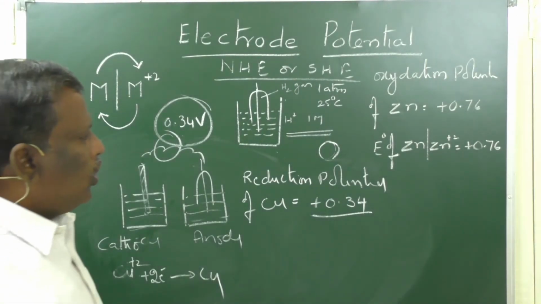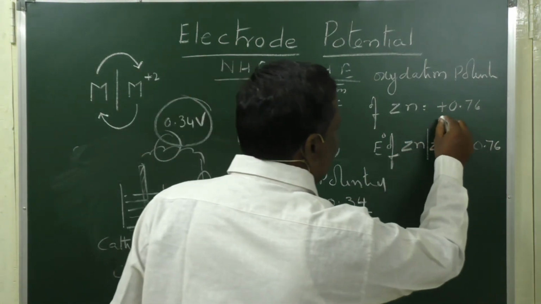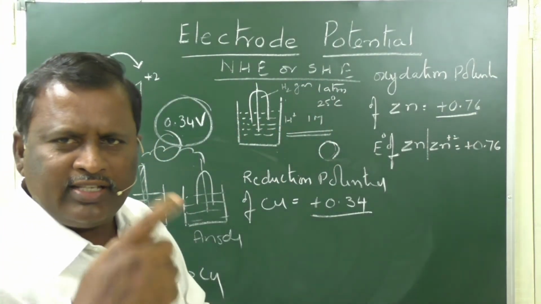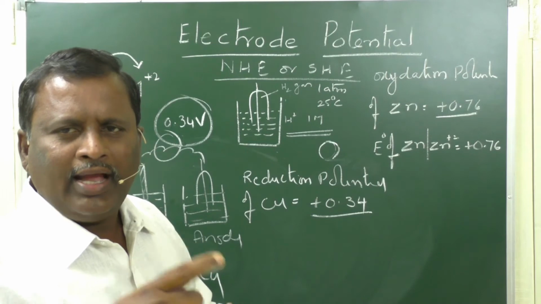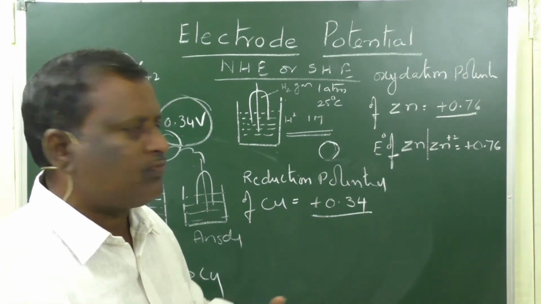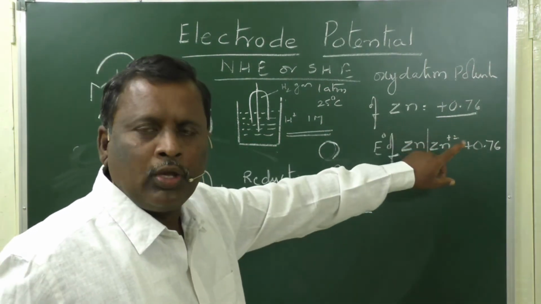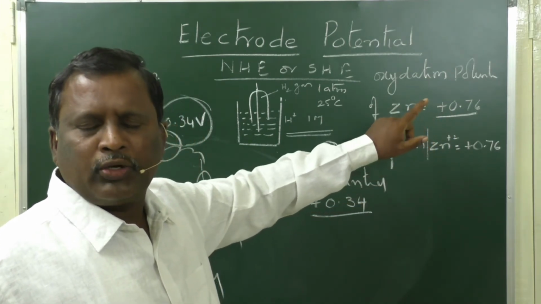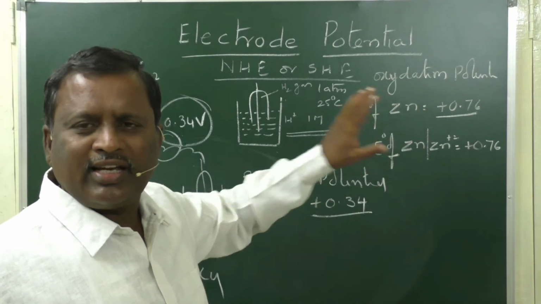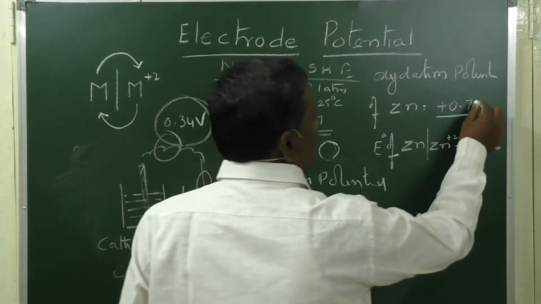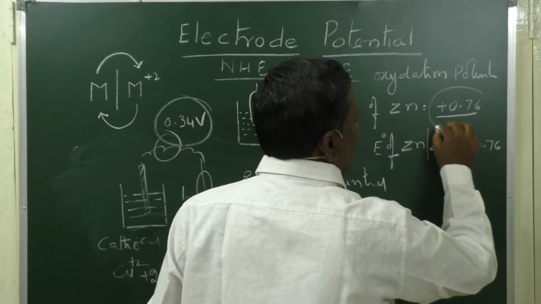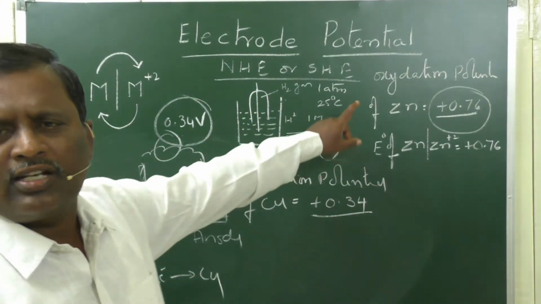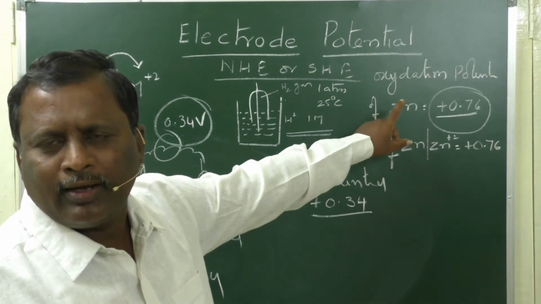Listen carefully. When the zinc electrode is connected to the normal hydrogen electrode, zinc oxidizes and the EMF of that galvanic cell is found to be 0.76. So the EMF of that galvanic cell is considered as the oxidation potential of zinc, because it oxidizes in that galvanic cell.